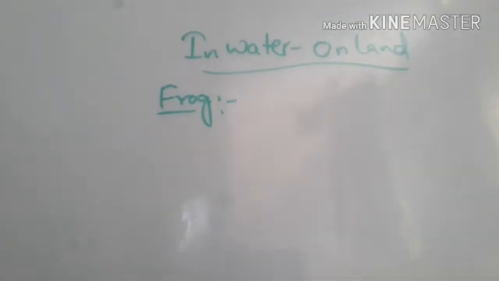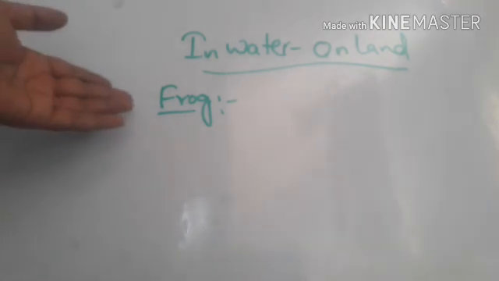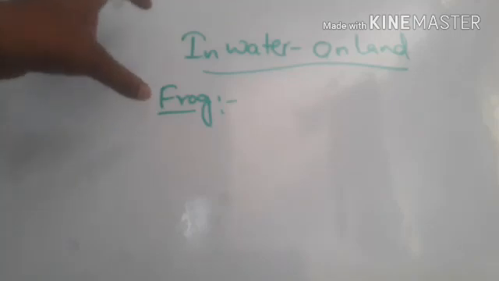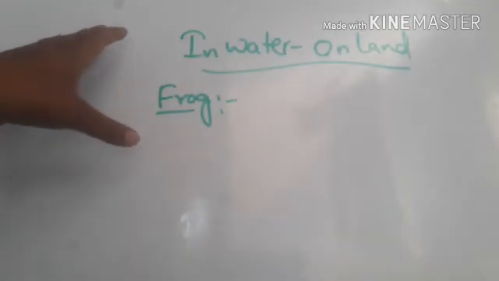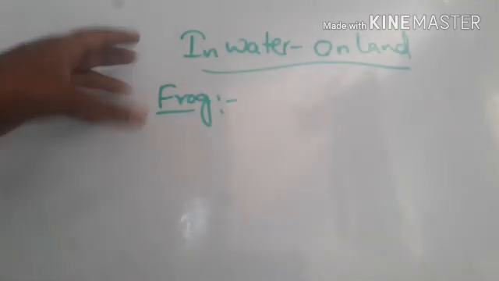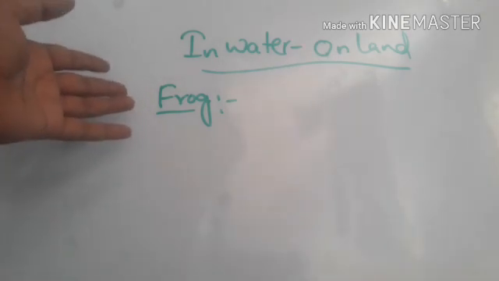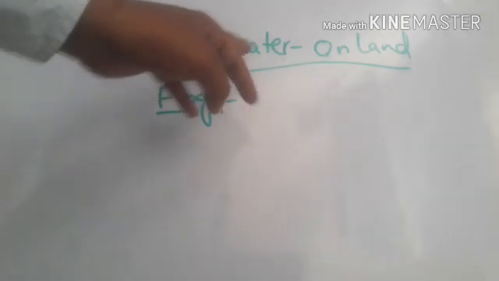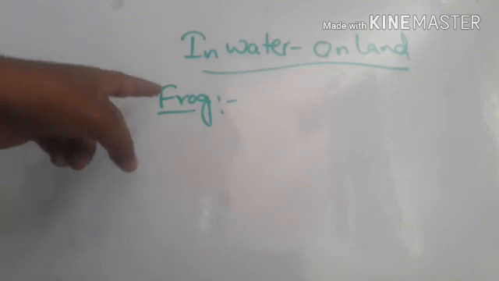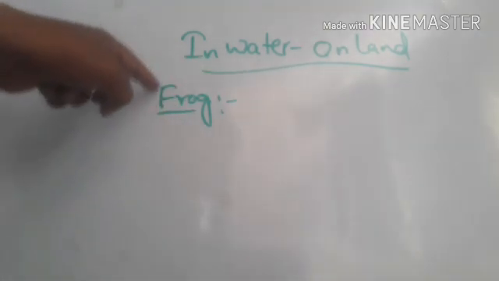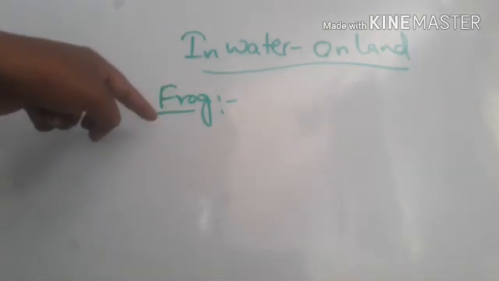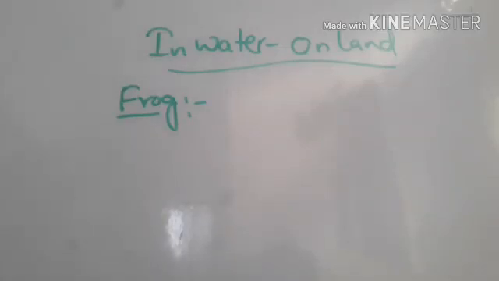Why can the frog survive in water as well as on land? Because it has a special kind of adaptation in its body. The body design is very suitable for survival in the water as well as on the land. There is adaptation for living in both water and on land. Let us see what adaptation it has.